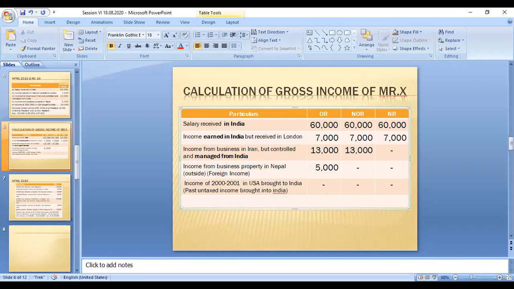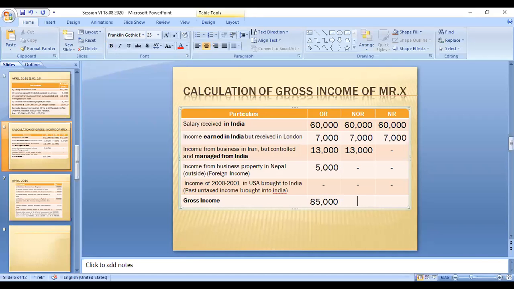This is the gross income of these persons. So now you have a total of 85,000 if he is an ordinary resident.